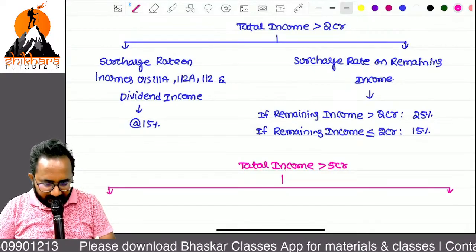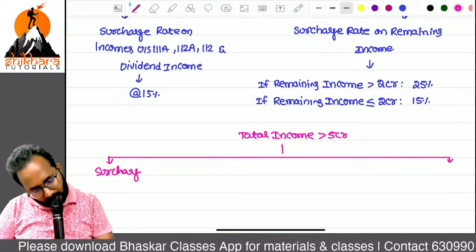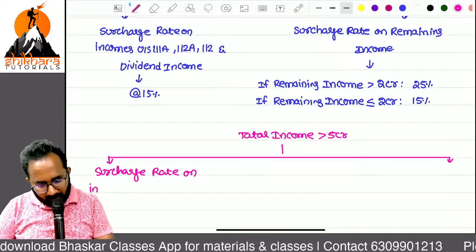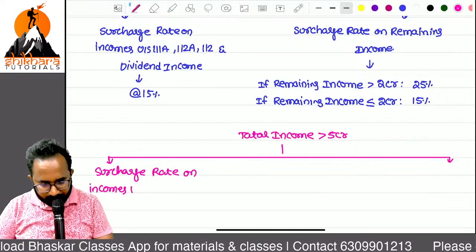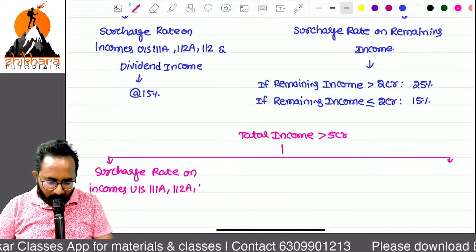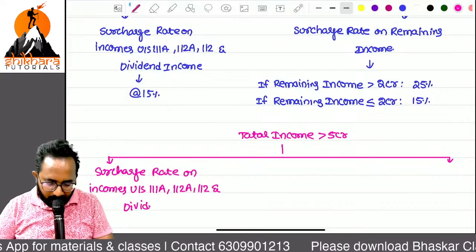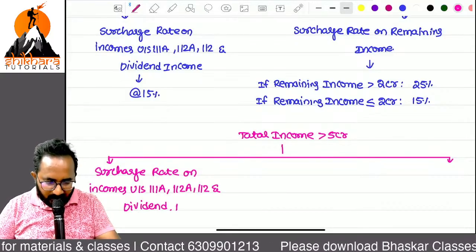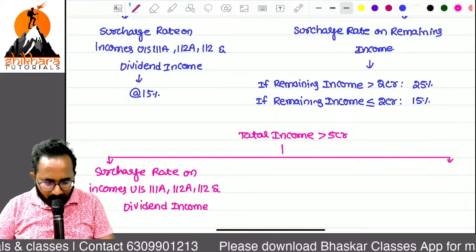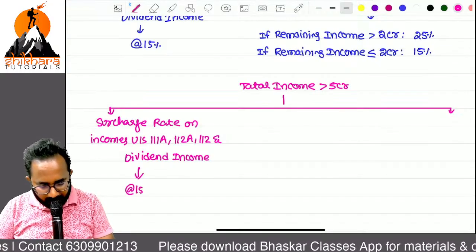But what is the maximum surcharge rate on special incomes, that is incomes under section 111A, 112A, 112 and dividend income? It is just 15%.